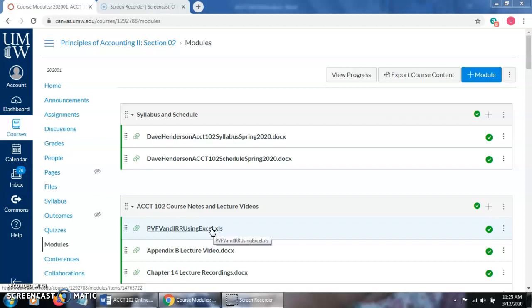Anyways, I'm looking at Canvas right now, so I just want to go over Canvas first and make sure that you know where to find the lecture videos, and also go over a document that I'm going to post up on Canvas, summarizing how we're going to do the course online.